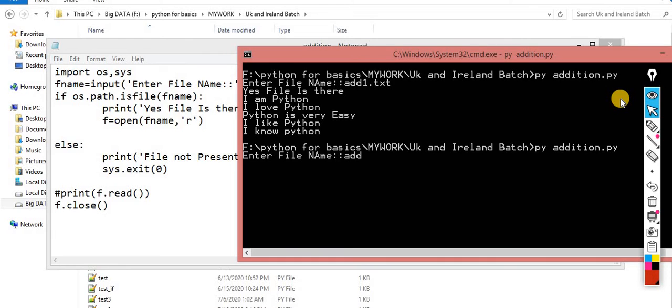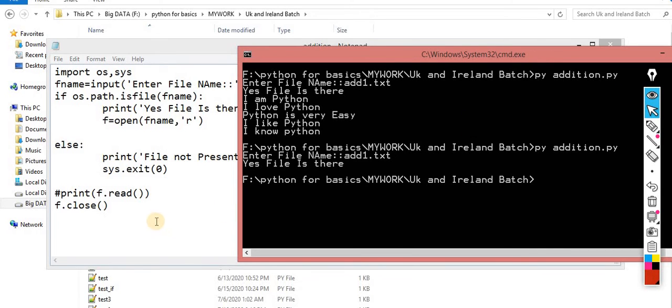Now you will get nothing over there because I didn't perform this read operation to print that data in the console. Okay, thank you very much. Thank you so much. I think the picture is clear now.